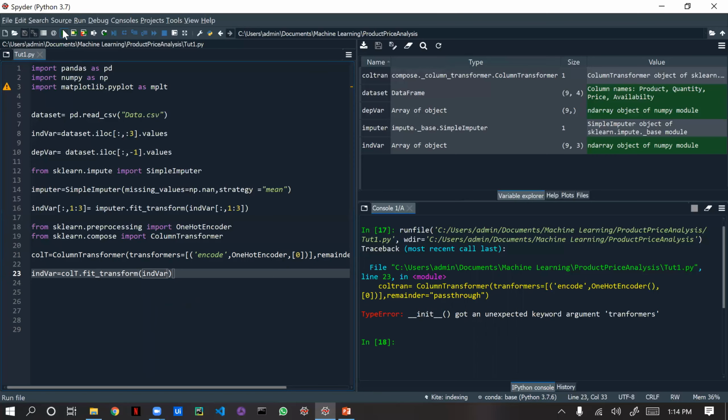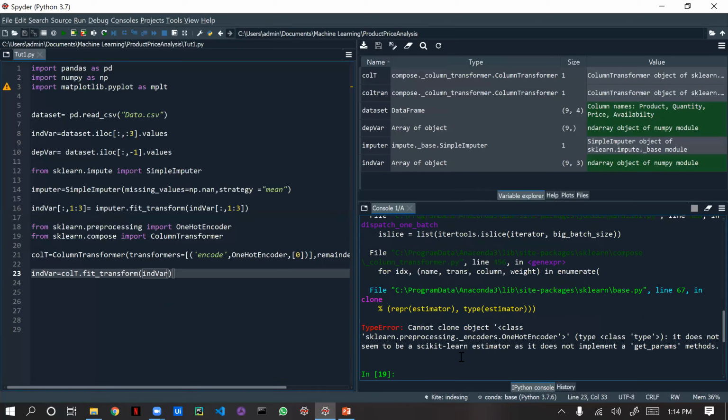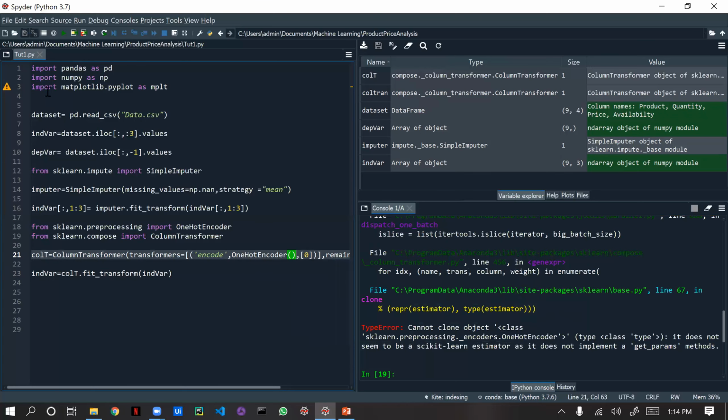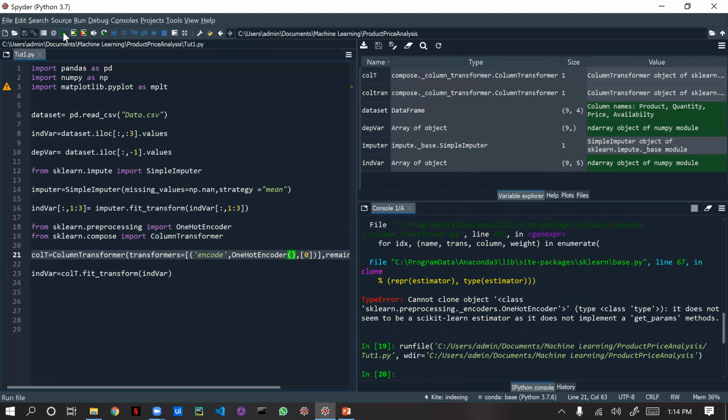We'll run it. Yeah, thank God it worked. No, it didn't. It's telling that sklearn.preprocessing encoder is a class type, it doesn't seem to be a scikit-learn estimator, it does not implement the get_params method. What's happening, buddy? Oops, sorry, I forgot to give the parentheses again, that's why. Hope it runs now. Thank God it ran.